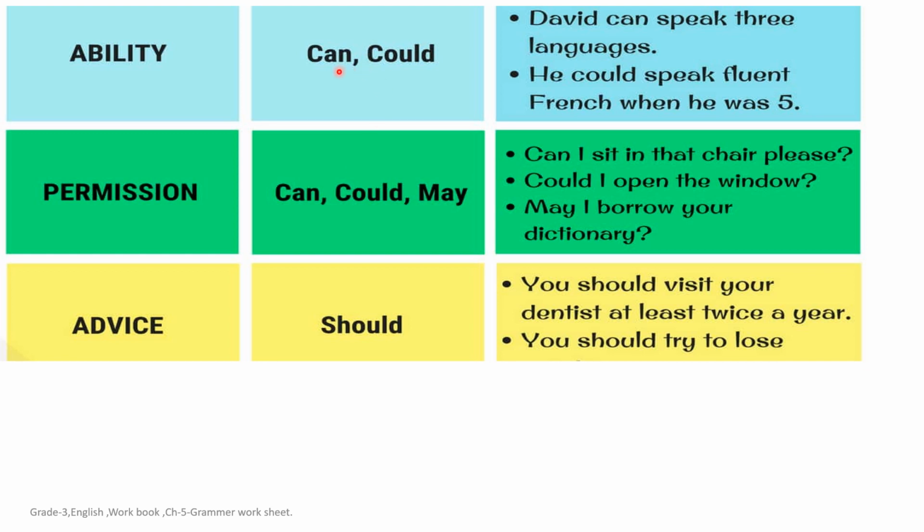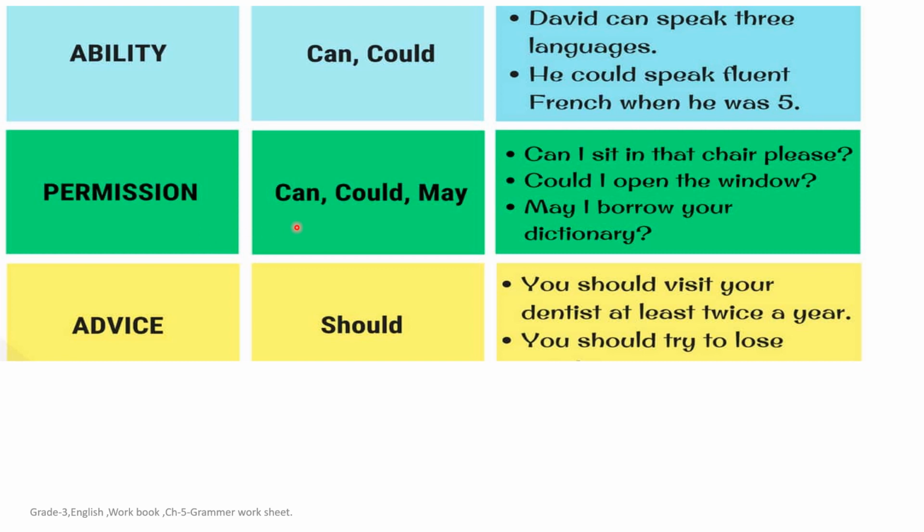Yes, children. We have already studied about can and could, where to use them. Let's study their examples. David can speak 3 languages. He could speak fluent French when he was 5. So children, I have already told you when to use can. When the sentence belongs to present tense, that time we use can. And when the sentence belongs to past tense, that time we use could.